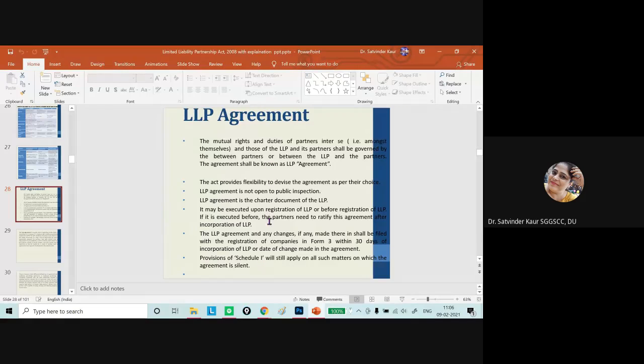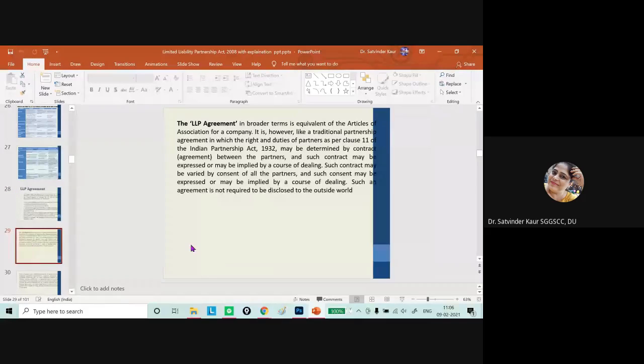Even after giving all the details, if a certain point is missing, then Schedule 1 will apply on the matters on which the agreement is silent. In broader terms, the LLP agreement is similar to the articles of association.